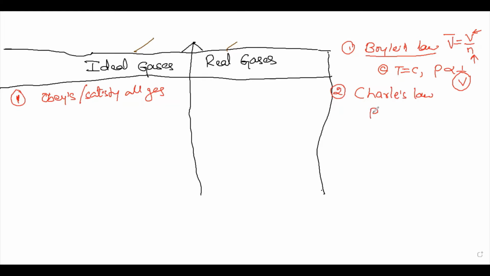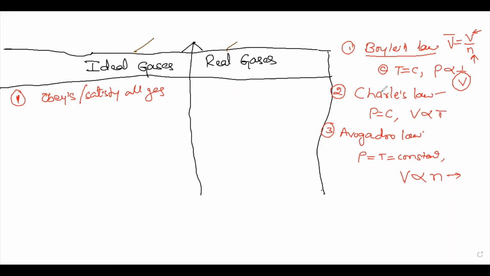In Charles's law, the pressure of the gas is kept constant, and then the volume of the gas is directly proportional to the temperature. That law is called Charles's law. And one more law is also considered here, Avogadro's law. In Avogadro's law, both pressure and temperature are constant, and the volume of the gas is proportional to the number of moles. This is called Avogadro's law.